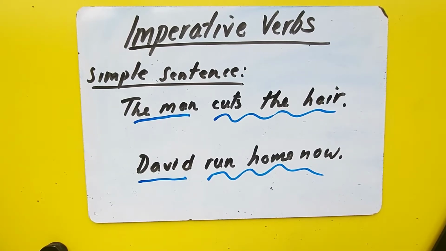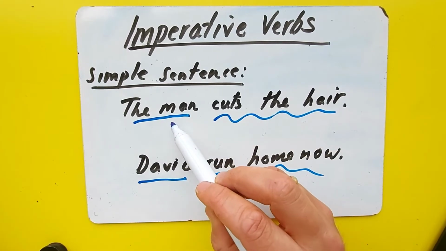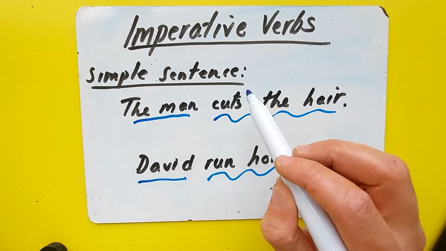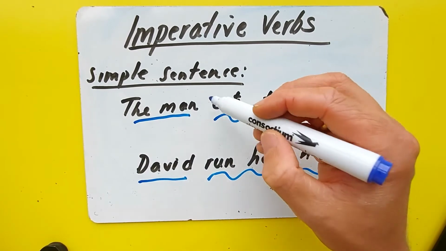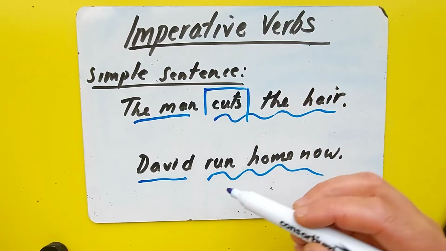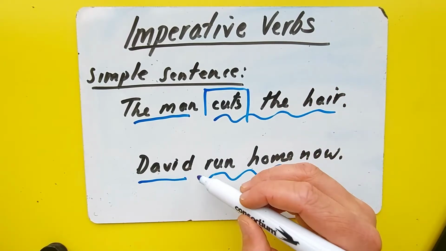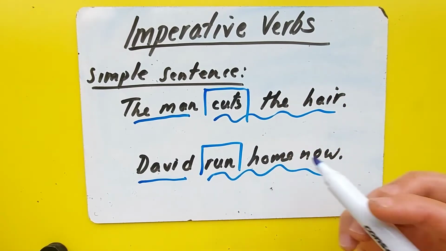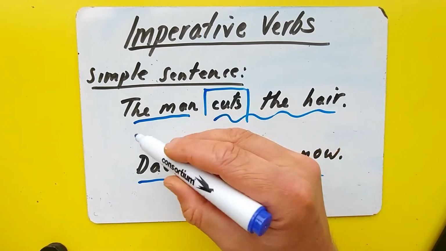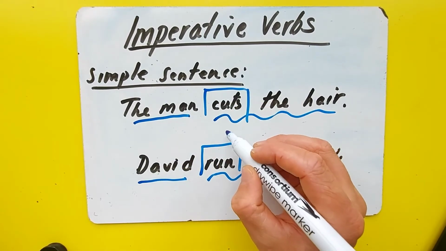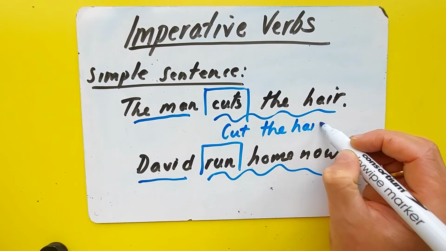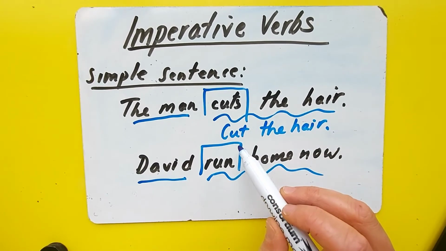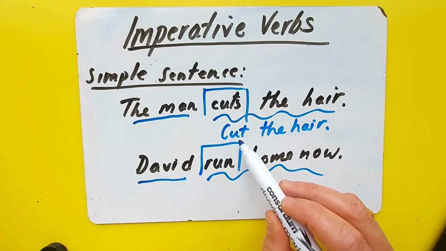And the reason why imperative verbs are important is because it's a sentence where we don't have to have a subject. We can just start the sentence with the verb. Now the verb is the doing word. So in this case, the verb is cuts, and here the doing word is to run. So we can just shorten these sentences down. We could get rid of these subjects and we could just write, cut the hair. And there we are using the imperative verb to start our sentence.